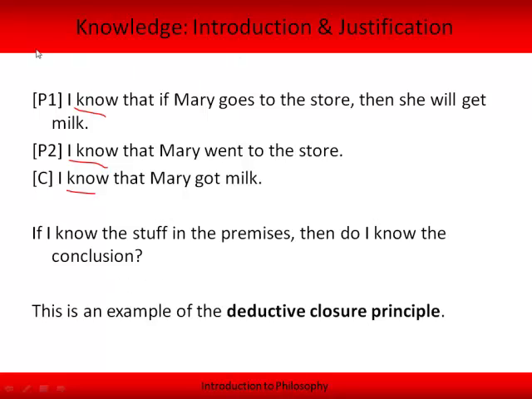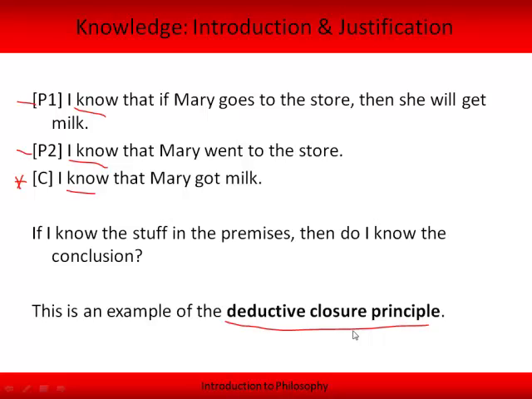If I do know both premises, then I also know the conclusion. Okay, and the term for this principle that makes this the case, if I know the premises, then I know the conclusion, is the deductive closure principle.